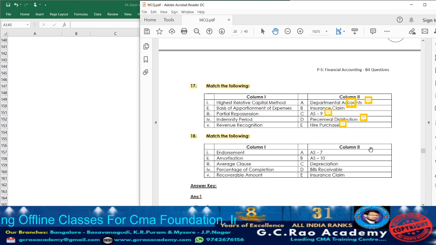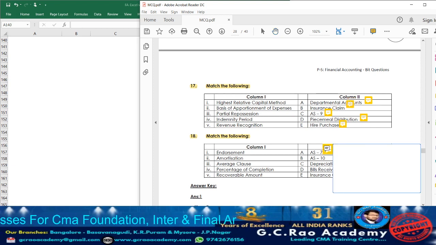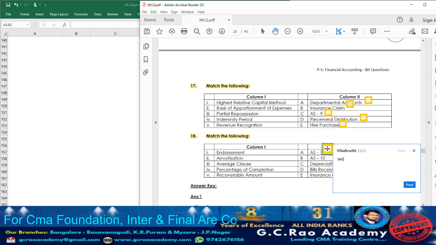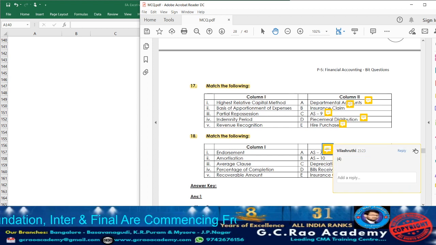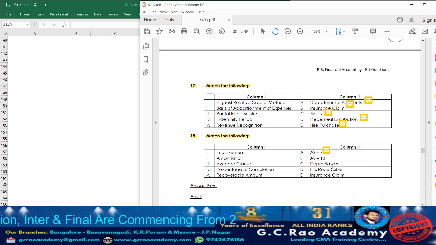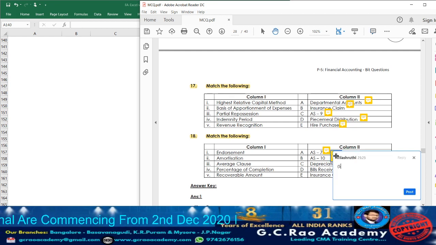So now let us match with column 2. AS7, what? Percentage of completion. So accordingly, beside that take down point number 4. Next, AS10, recoverable amount. So accordingly take down point number 5.